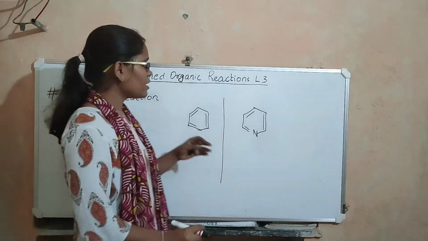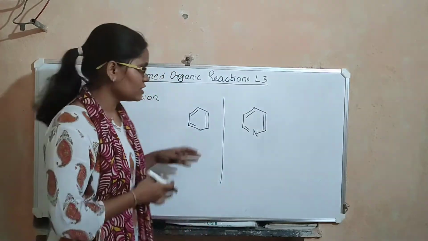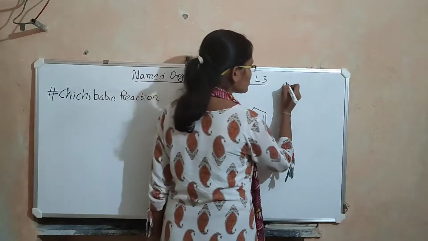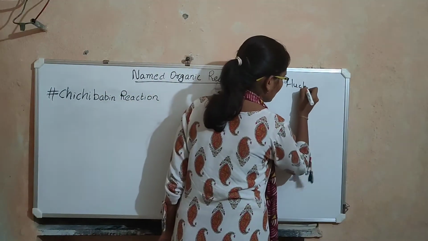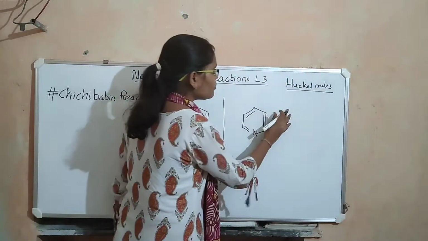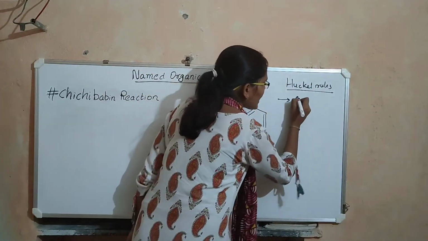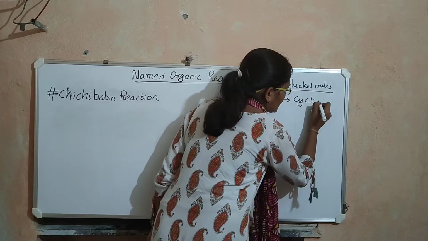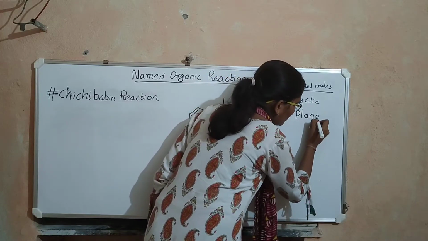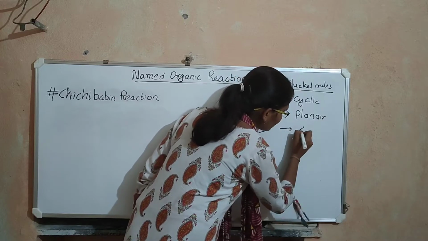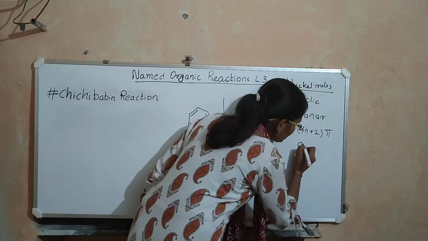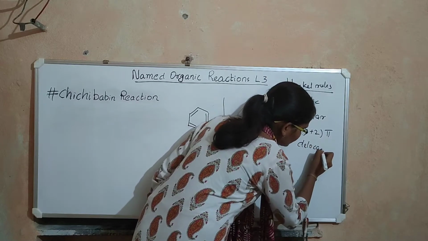We call any compound aromatic if it satisfies Huckel's rules of aromaticity. And what are Huckel's rules? For any compound to be called aromatic, it should be cyclic, the second thing is it should be planar, and it should have 4n plus 2 pi delocalizing electrons.